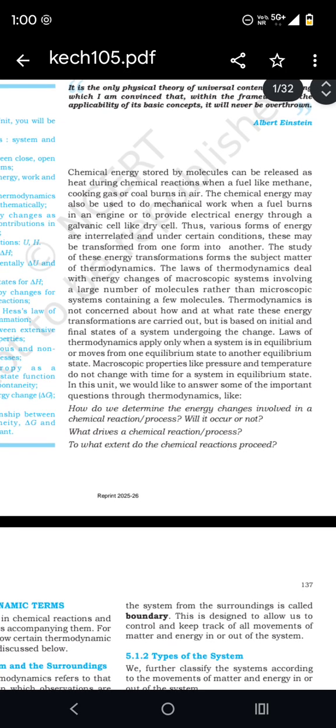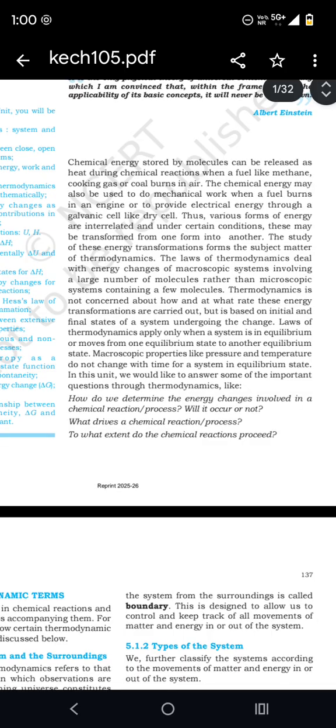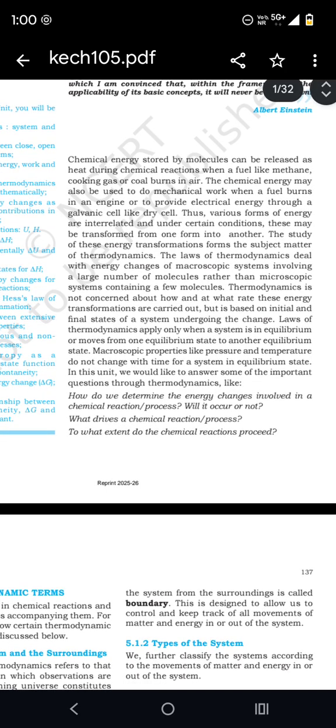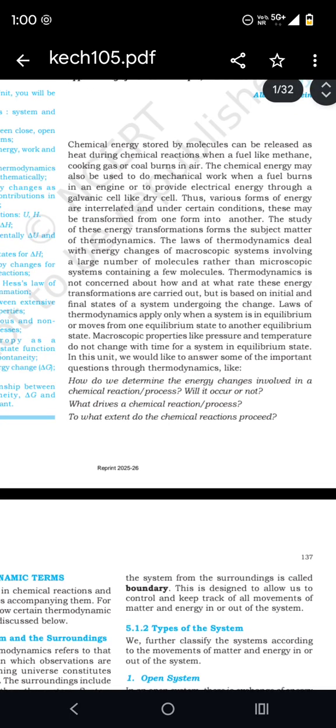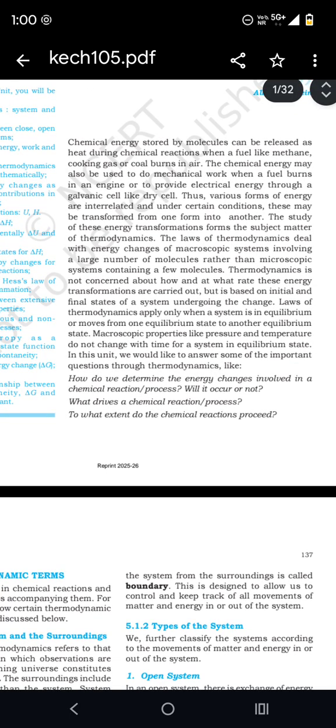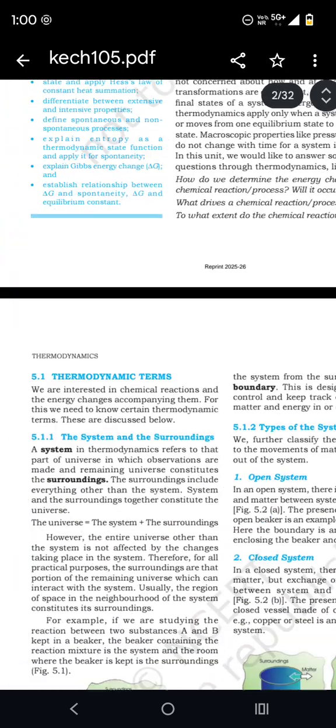In this unit, we would like to answer some important questions through thermodynamics. How do we determine the energy changes involved in a chemical reaction or a process? Will it occur or not? What drives the chemical reaction? To what extent do chemical reactions proceed?